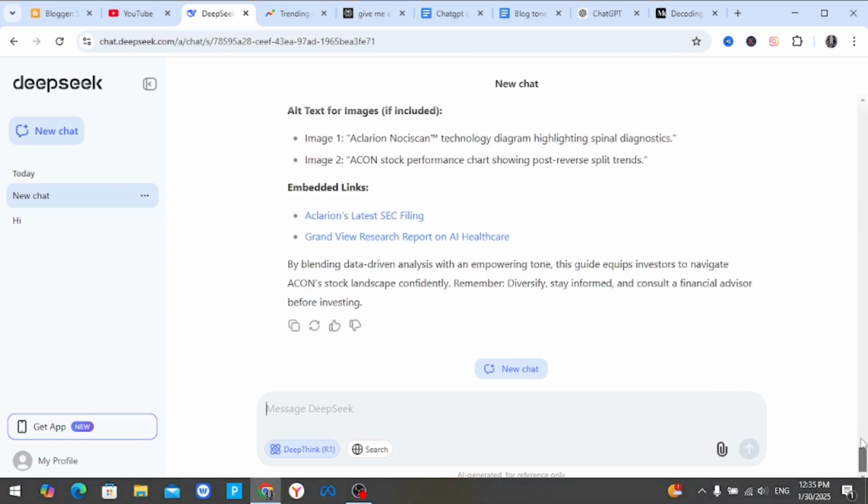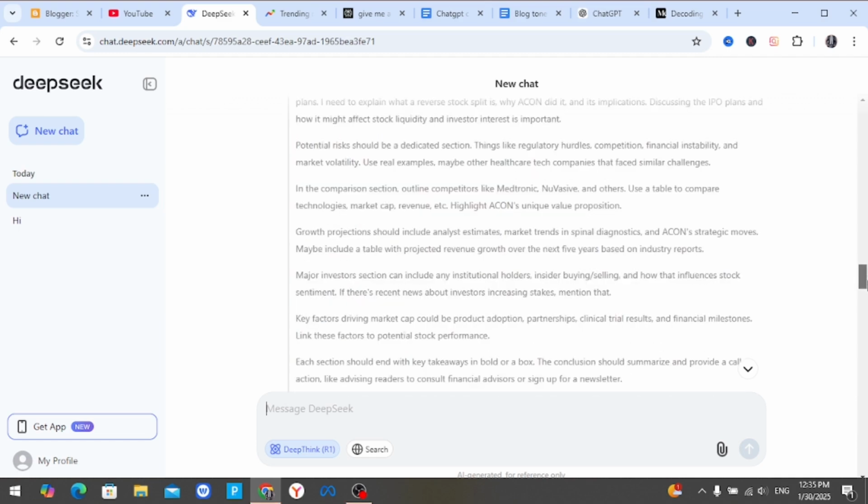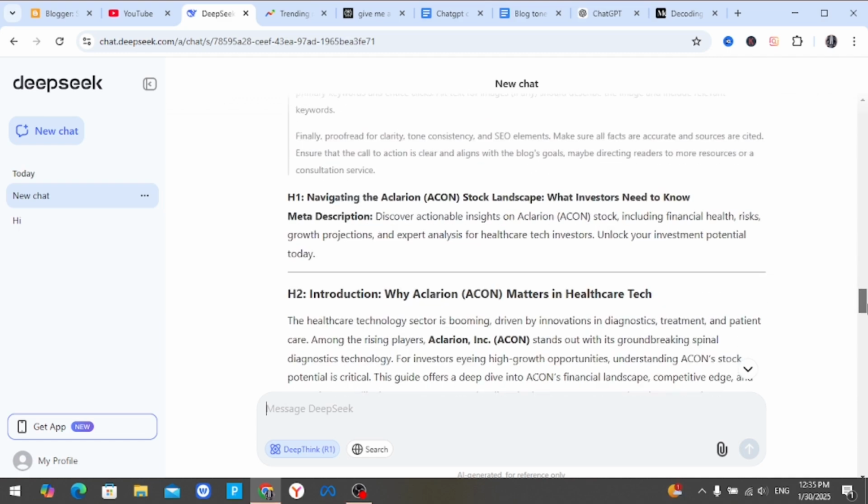Okay, so now DeepSeek is done writing our article for us, so let's look at how the article looks. If you have a blog, it has already generated the meta description for you. Those who are into blogging will know this meta description. But if you don't have a blog, I'm going to show you the way we are going to publish this article and make money from it, so stay tuned, don't cut this video, just watch through to the end.